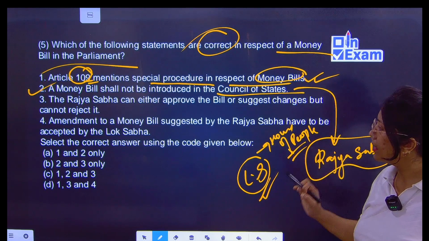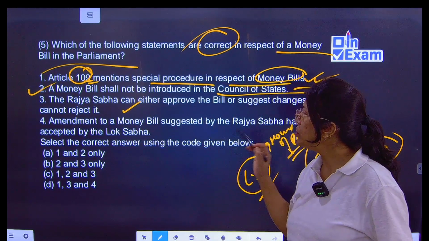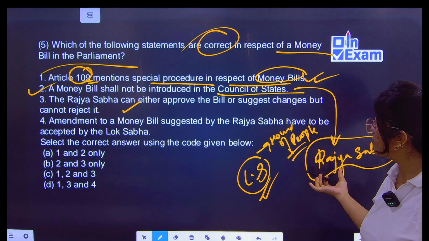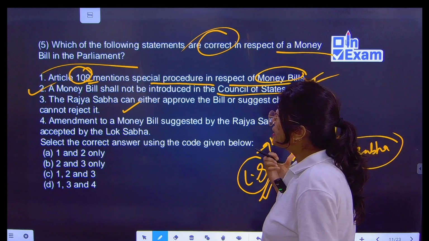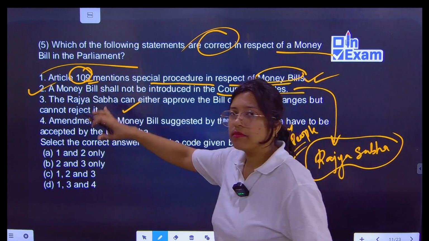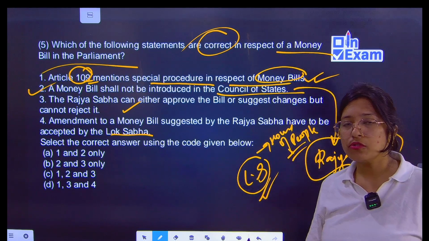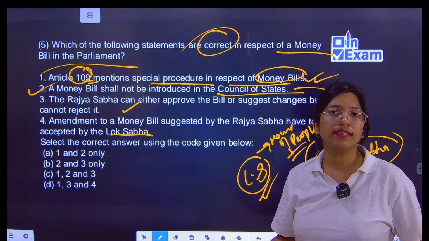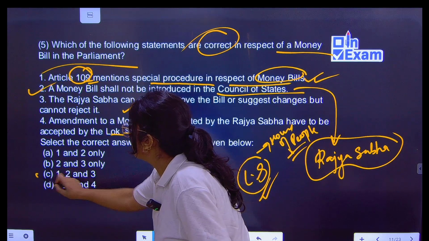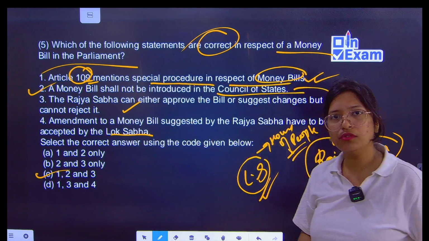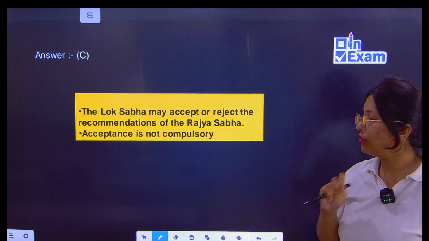Okay, correct. Then the next: amendments to a money bill suggested by the Rajya Sabha have to be accepted by the Lok Sabha. If the Rajya Sabha suggests changes, it is not mandatory for the Lok Sabha to accept them. So option C is correct, that is 1, 2, 3. Knowing these procedures is very important.